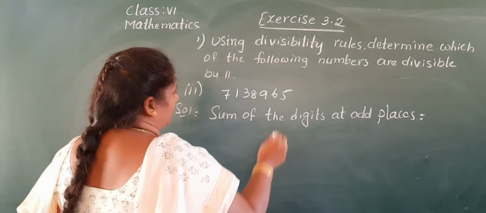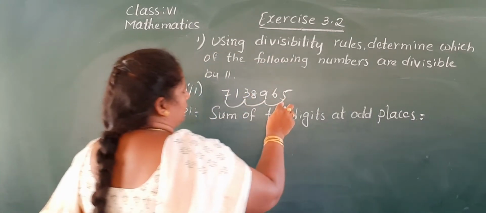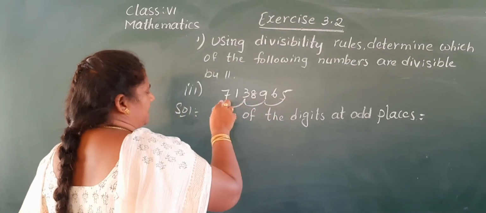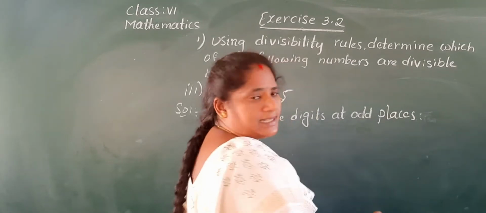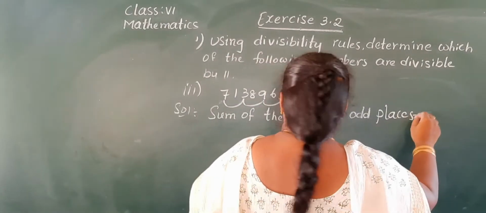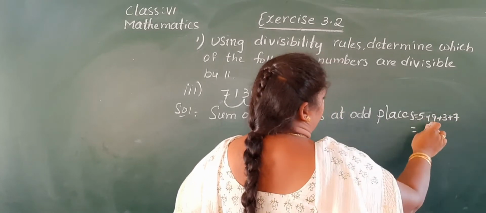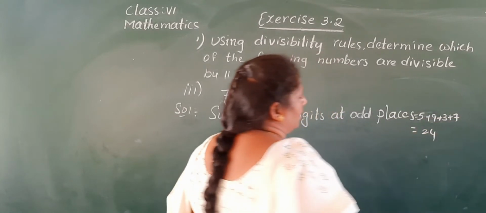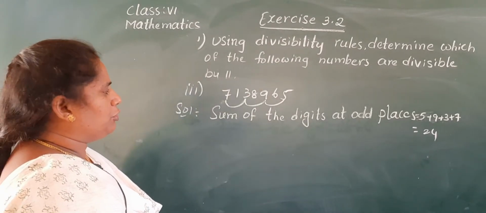equal to: see, odd places, first place, third place, fifth place, seventh place. So 5 plus 9 plus 3 plus 7. That means 14, 17, 24. Sum of the digits at odd places equal to 24.